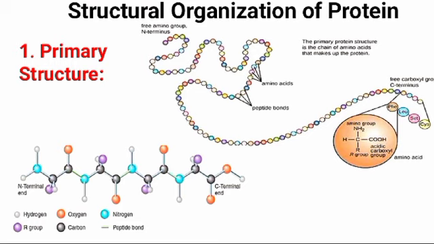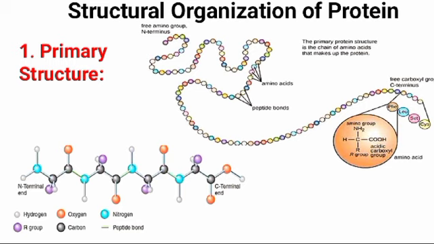Now, the first structural organization of protein is primary structure. Primary structure is a linear arrangement of amino acids present in the polypeptide chain. It starts at the amino N terminal and ends with the carboxyl C terminal end. The peptide bond is rigid and planar. All peptide bonds in proteins occur in trans configuration.